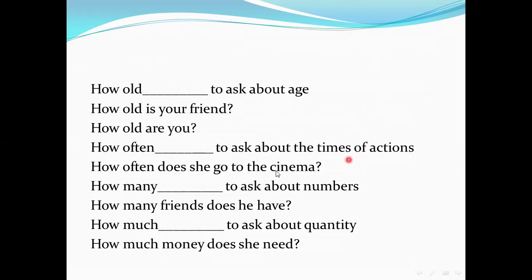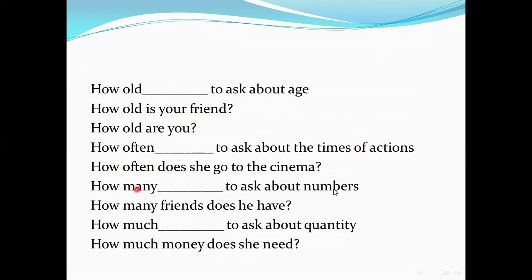Okay. How often is used here to ask about the times of doing something. We use it in the present simple tense, which we will explain later along with the present continuous tense. How often is used for how many times a fact happens. How often does she go to the cinema? So I asked how many times she goes to the cinema.